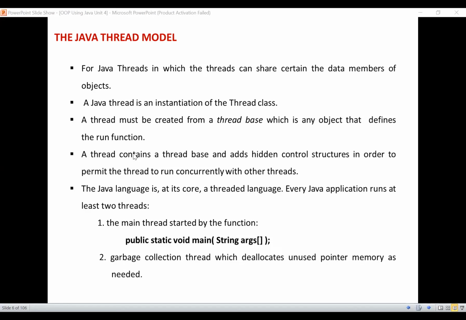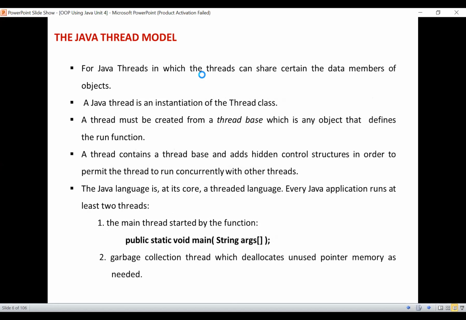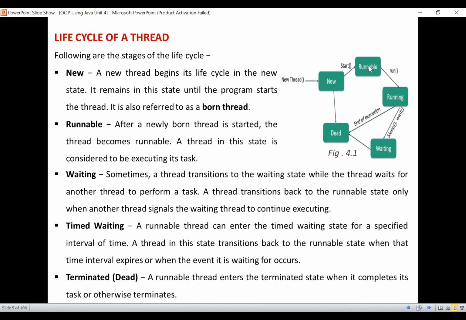Runnable means a thread that is ready to run and is moved to the runnable state. After the new state has been created, it will move into the runnable state. That means the start method has already been invoked here.